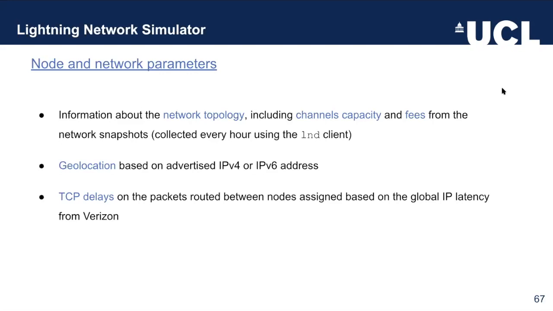So to build a simulation, the first type of parameters we used are the node and network parameters, which most of this information is known in the entire network. So information regarding the network topology, the capacity of the channels, and the fees that the nodes charge. We collected this information by having an LND client running and scraping every 1 hour. We're also able to estimate the geolocation of the nodes based on their advertised IPv4 and IPv6 addresses. Lastly, we simulated the delays between the nodes by using the global IP latency from Verizon.